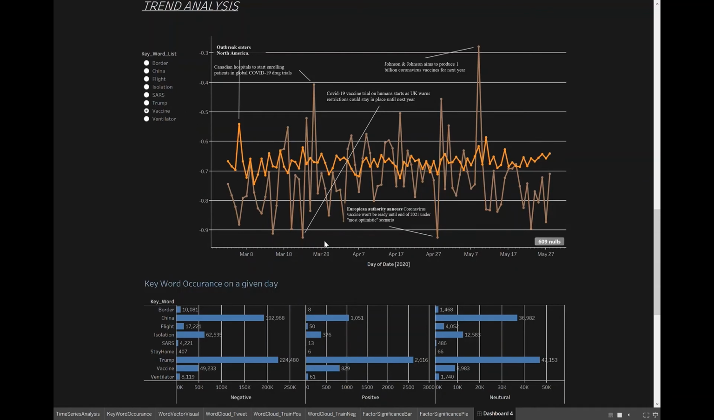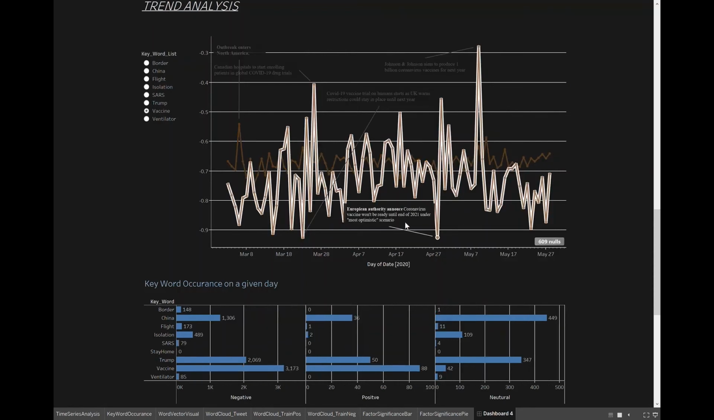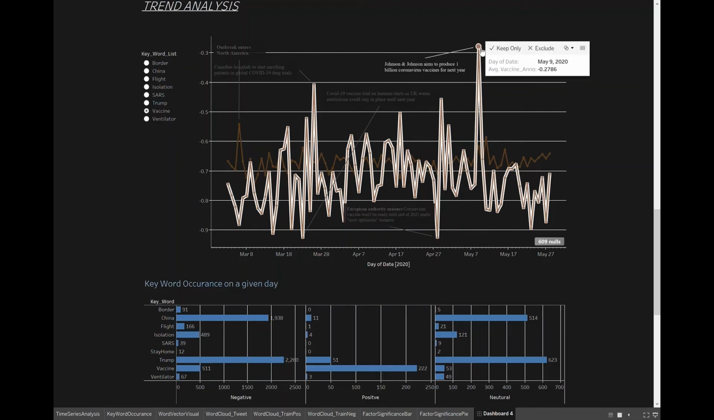If we take a look at the vaccine trend, we see that on the day the European authority announced that the vaccine will not be ready for the next year, people's sentiment really reached the bottom. But a few days later, when Johnson & Johnson said they may produce 1 billion coronavirus vaccines for the next year, people's sentiment rose very rapidly. The high correspondence between the news and the public sentiment really tells us that public sentiment is driven by the information from media broadcast.